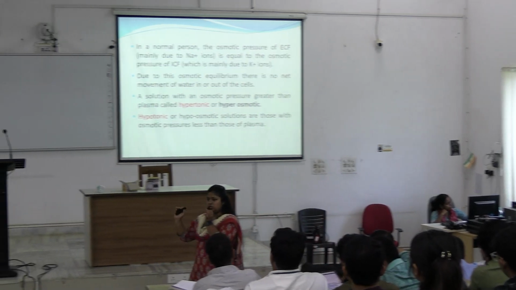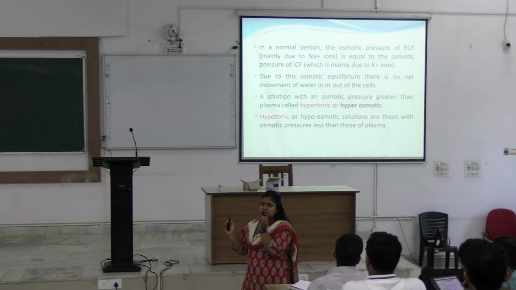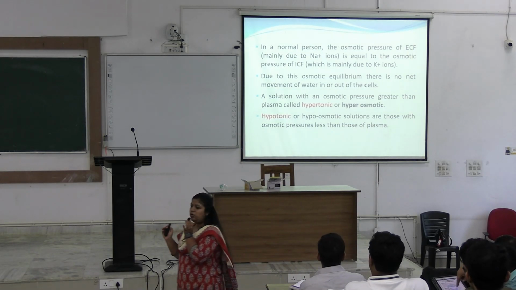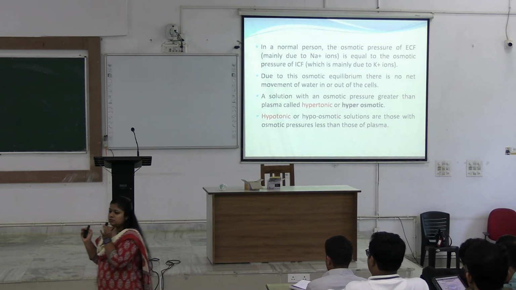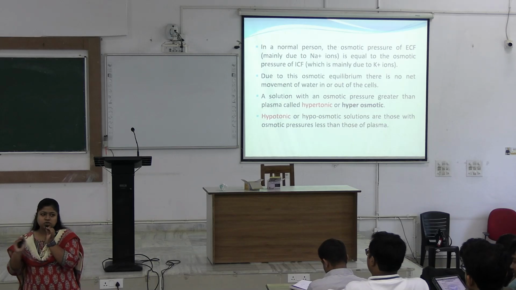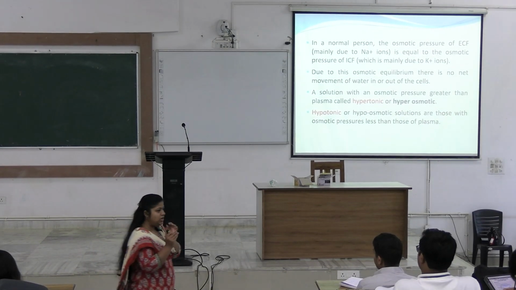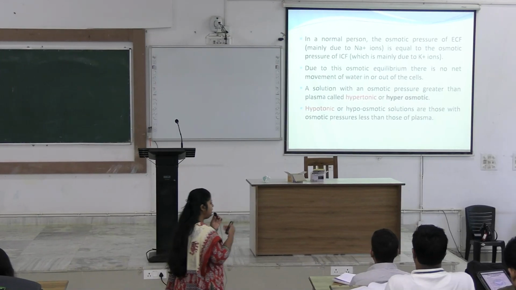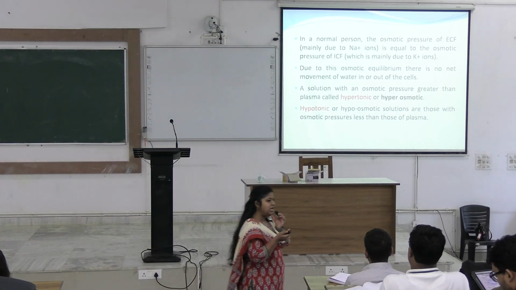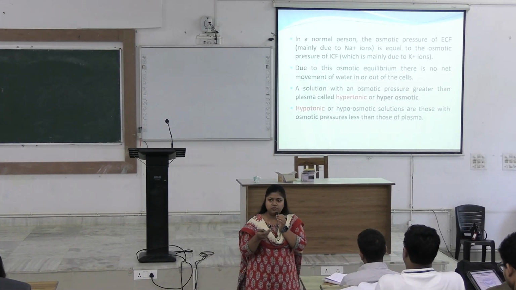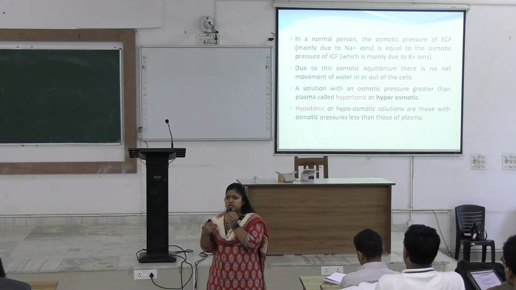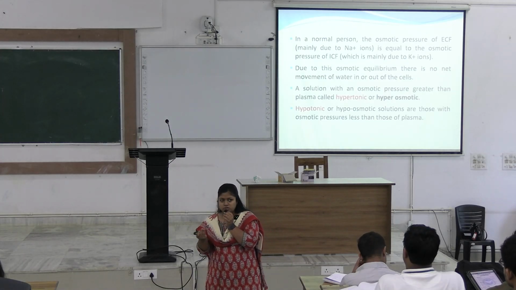When the osmolality of any solution is equal to plasma, that will be known as isotonic. Iso means same, tonic, tonicity. Okay, osmolality will be same. When there is hyperosmotic solution, that will be known as hypertonic. When there is hypoosmolar solution, that will be known as hypotonic. Clear?